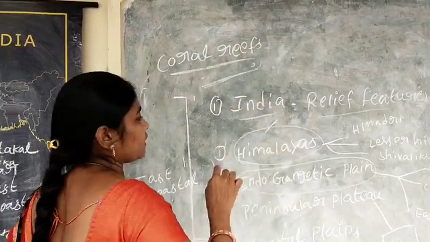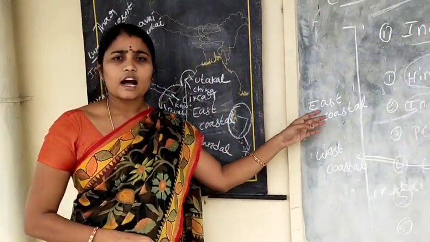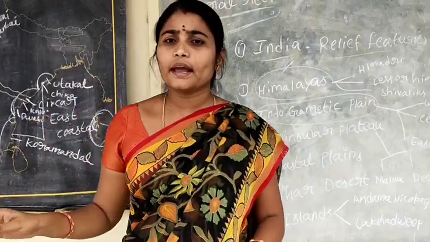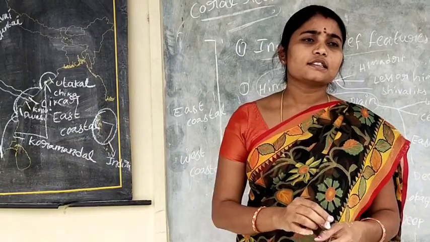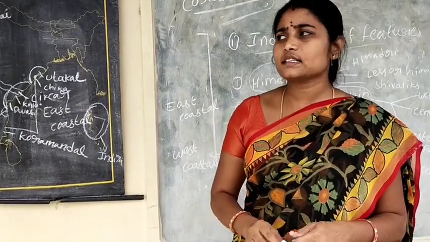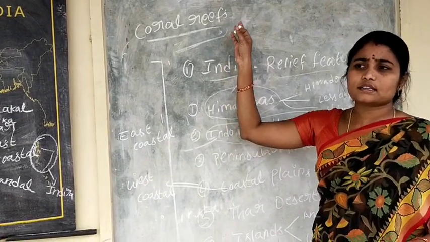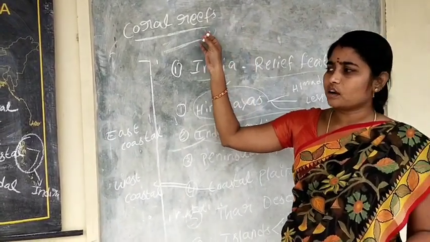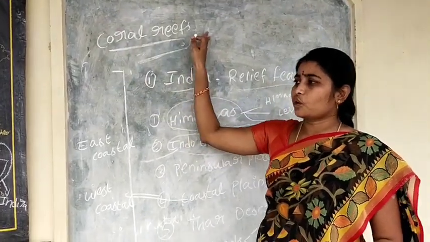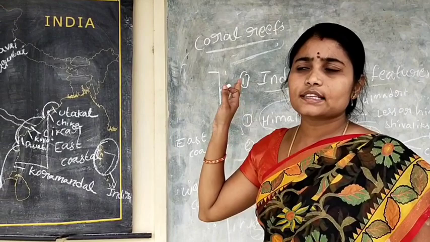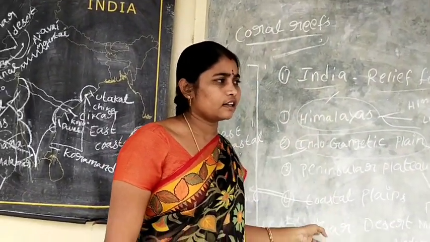What are coral reefs? Coral reefs are underwater structures made from the calcium carbonate secreted by the corals. Shortly, the dead organisms in the sea are called coral reefs. Lakshadweeps originated from coral reefs. So, students, these are the relief features in our country.